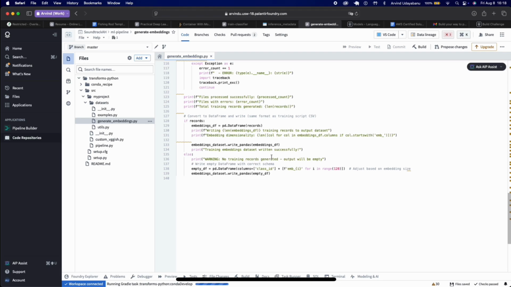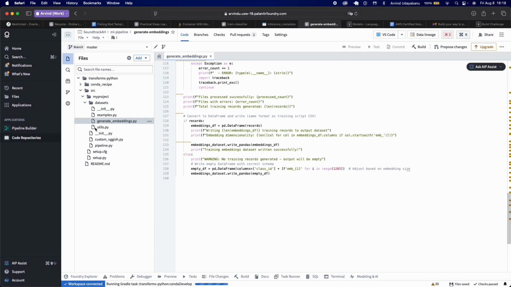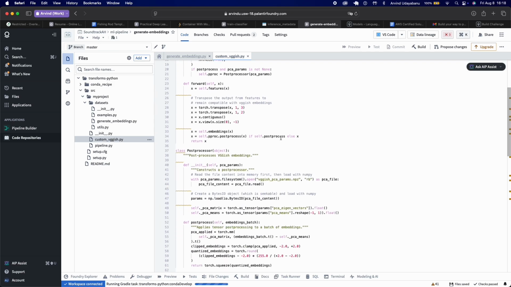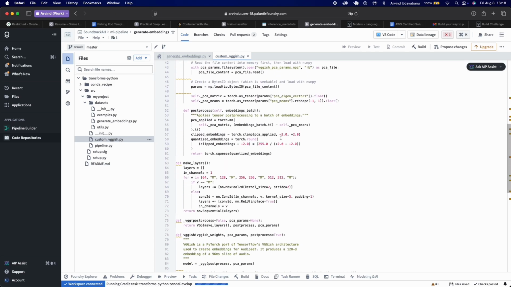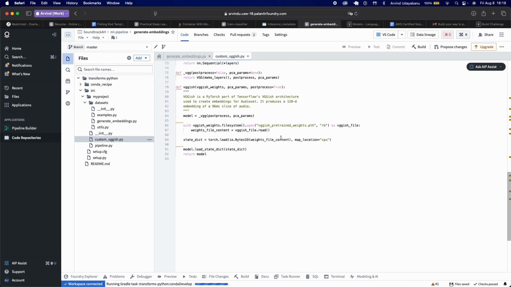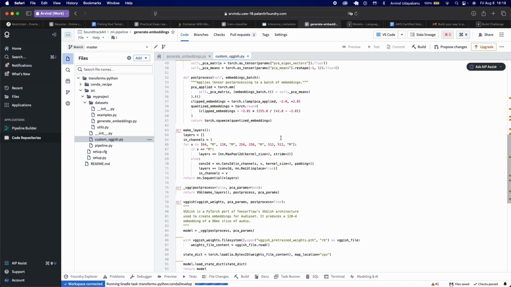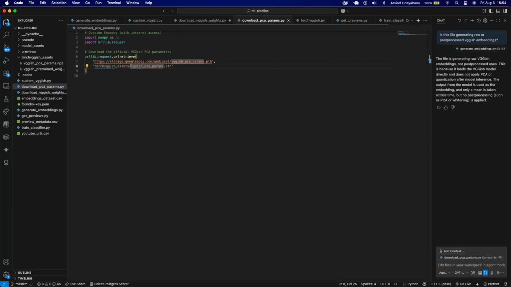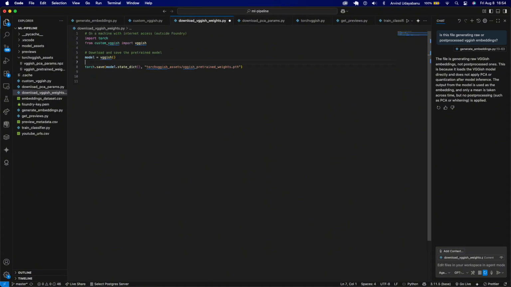So my solution was to create my own type definition for VGG-ish, and instead of using the URLs that the model uses to download its weights and PCA parameters, I downloaded those packages locally into Foundry and then used those in my type definition for the model to access. And then I implemented this into later files where I needed to use VGG-ish again.